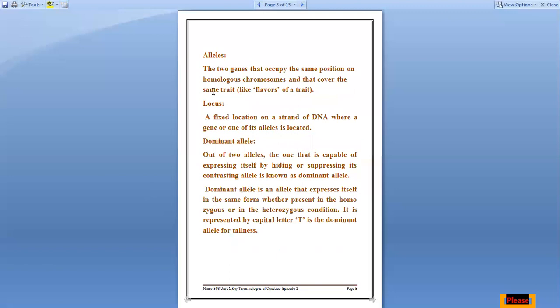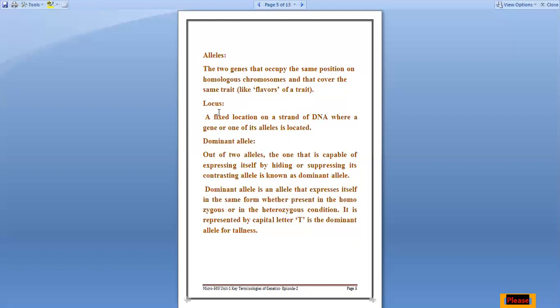Next word is allele. What is allele? The two genes that occupy the same position on homologous chromosomes. Now, what is a homologous chromosome? Homo means similar and logos means location. The gene which is located on a homologous chromosome at the same position, but that is not the gene itself. It is another form or another version of the gene that is considered to be the allele. So in short, you can say that alleles are the different versions of the gene.